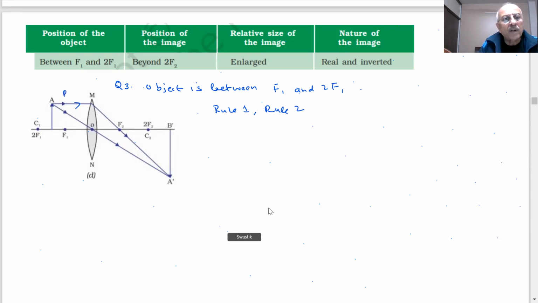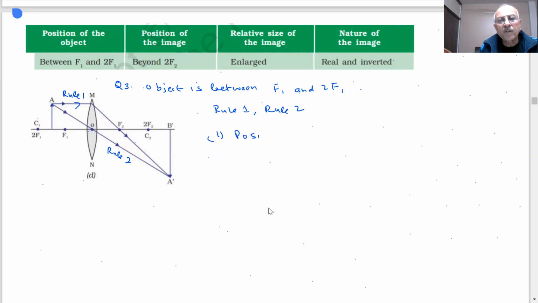This is my rule 1. This is my rule 2: any ray passing through the optical center goes straight. Now here you can see that the size of the image has become larger. It is real, inverted, and it is beyond C2. So the image is formed where?